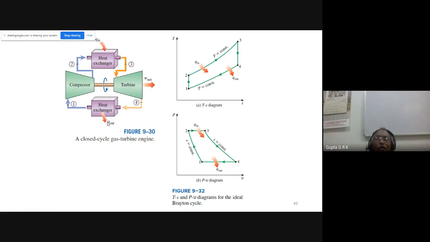We replace heat addition and rejection processes by heat exchange processes. There will be heat addition during isobaric combustion, and there will be heat release during isobaric expansion. And because these are isentropic, there will not be any heat transfer. Okay, this is the TS diagram and this is the PV diagram.